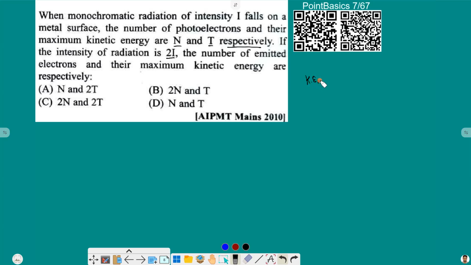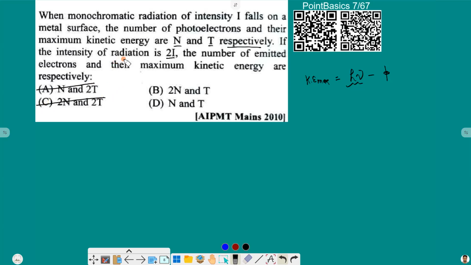maximum kinetic energy KE max is given by this relation: it is equal to h times nu, where nu is the frequency of the incident radiation, minus phi, where phi is the work function. So maximum kinetic energy does not depend upon intensity, whether it is I, 2I or 3I. So maximum kinetic energy is going to stay the same. And from that we can say option A is wrong and option C is wrong.